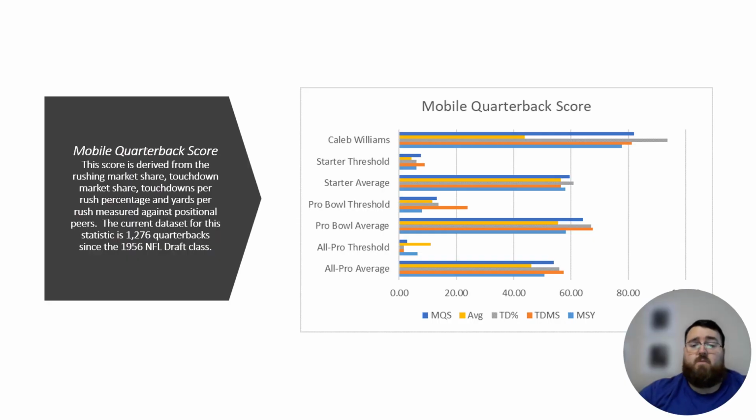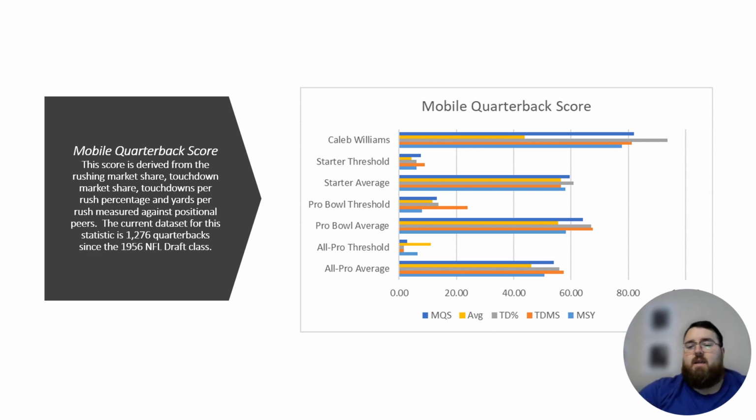So first off, in terms of his mobile quarterback score, this score is derived from rushing market share, touchdown per rush percentage, and yards per rush, measured against positional peers. The current data set for this statistic is 1,276 quarterbacks since the 1956 NFL draft class. Williams had a good mobile quarterback score. The only area that was not exceptional was his average per rush score. So essentially his yards per touch score wasn't really that great.